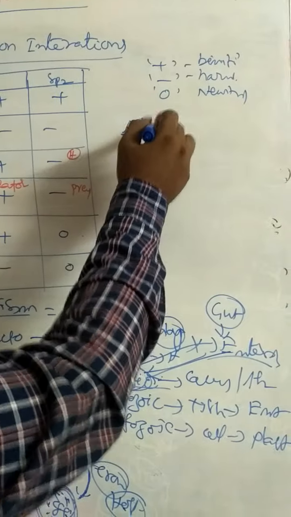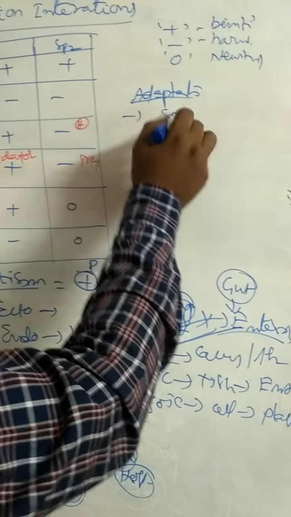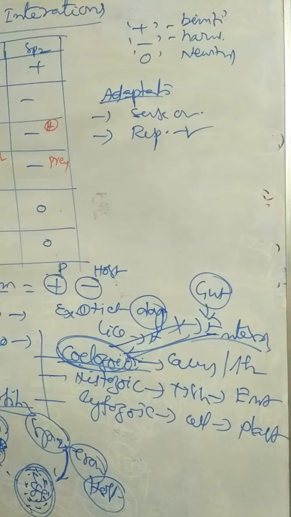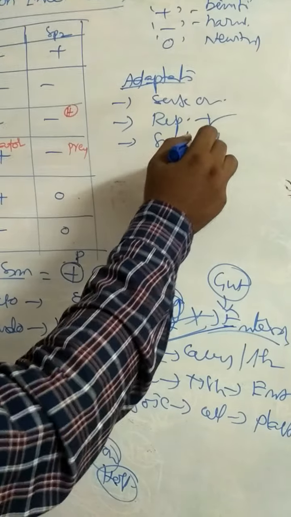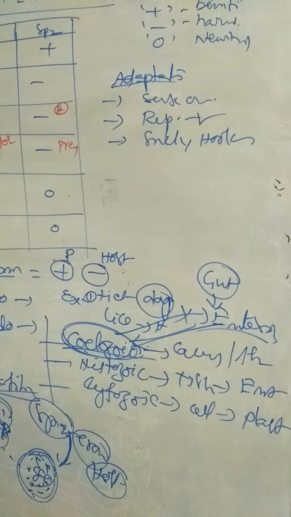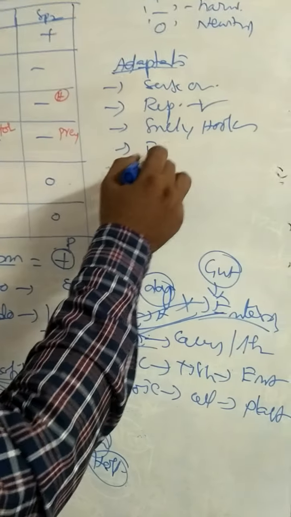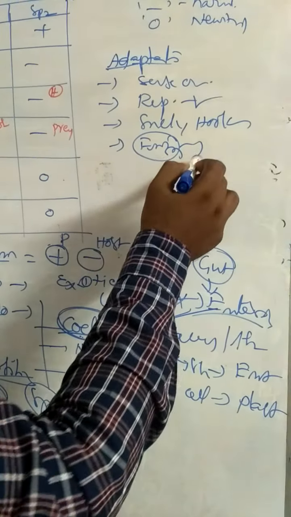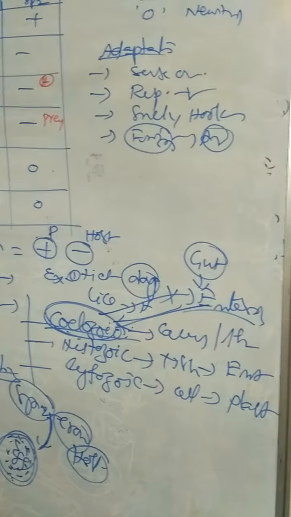And lastly, what are the adaptations for parasites? Parasites do not contain sense organs. Reproductive system is well developed. Hold fast organs like suckers and hooks are present. And some of the parasites secrete enzymes. These enzymes produce the antigens in the host. These are some of the adaptations of parasites.